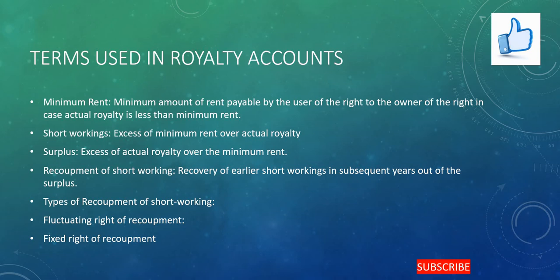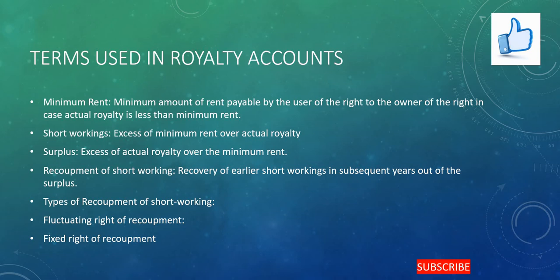In the initial stage, there will not be much sales to the user of the right. So in that case, the owner of the right will have a loss. In order to compensate such loss, the agreement between the two parties is fixed with a minimum rent. So whether the sales are more or less, this minimum rent is to be paid.